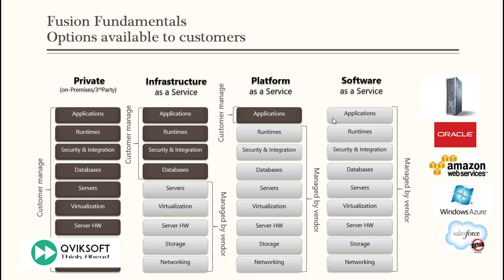So the question comes, when should I use SaaS, which is software as a service, and PaaS? As I mentioned earlier, those vendors who are providing software as a service also provide you PaaS environments to extend your software applications. For example, if you subscribe to SaaS, you can use it as it is the way the vendor has provided, but you cannot extend any of the functionality.